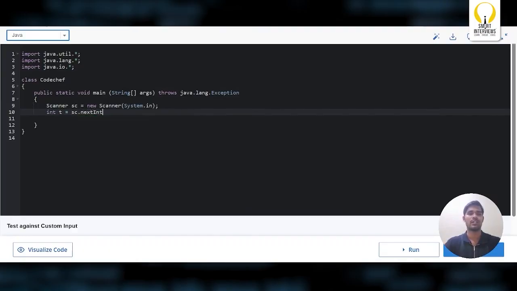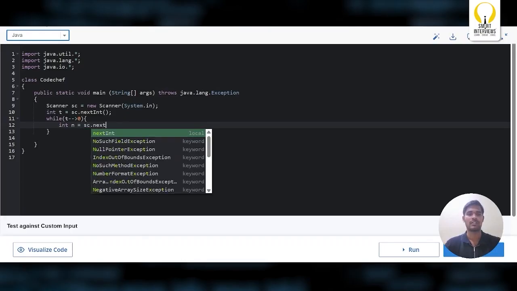So to read an integer, use nextInt. Done reading the number of test cases. After reading the number of test cases, you need to iterate a loop for t times. In each test case, you will have only one integer, and n is nothing but the nth round. So you have to print the difference at the nth round.